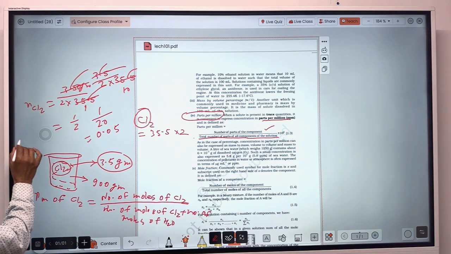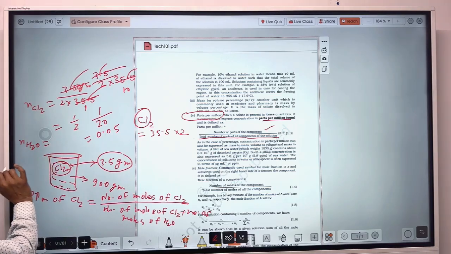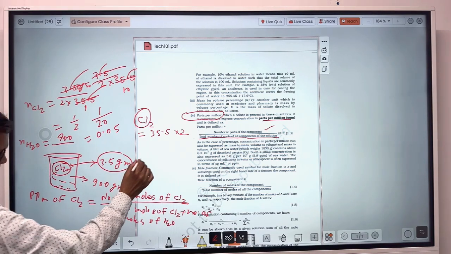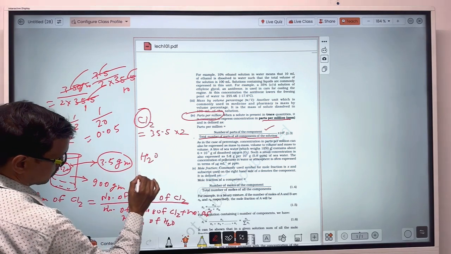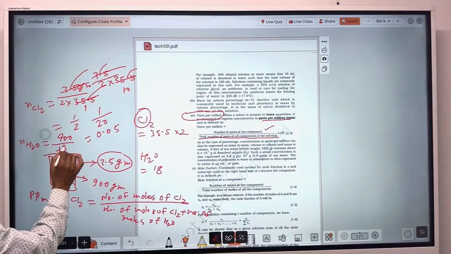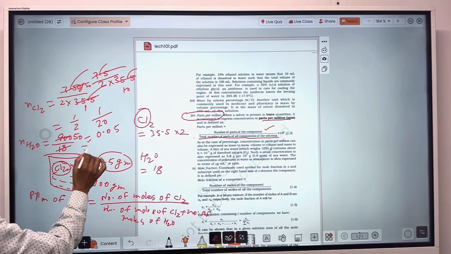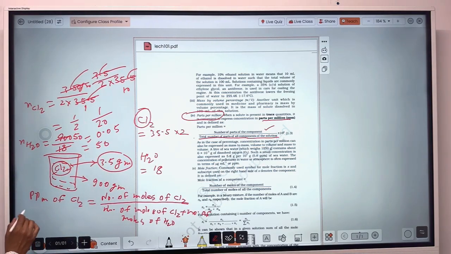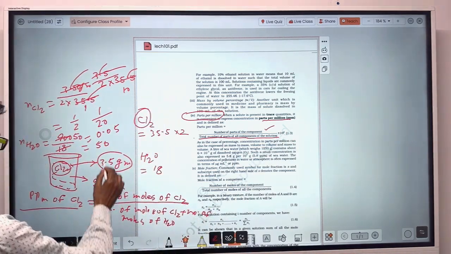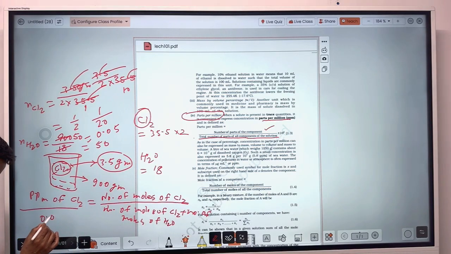The number of moles of water will be how much? 900 gram of water is there, upon the molecular weight of water. H2O: 2 hydrogen, so 18. So 900 upon 18 is 50. So ppm of chlorine will be equal to 0.05 upon 50 into 10 to the power 6.